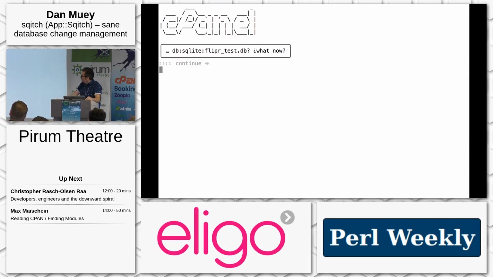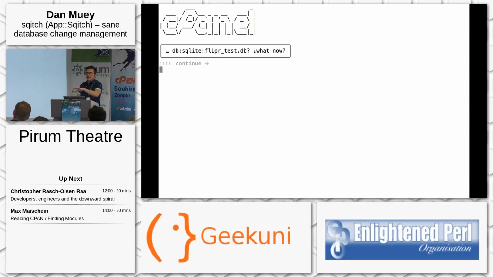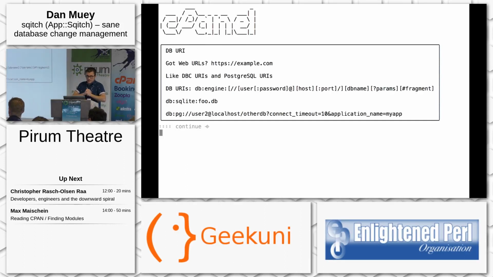Now what was the db:sqlite:flipper? What is that? Does anybody know what that is? That hasn't used Sqitch? That's exactly what it is. It's called a DB URI.